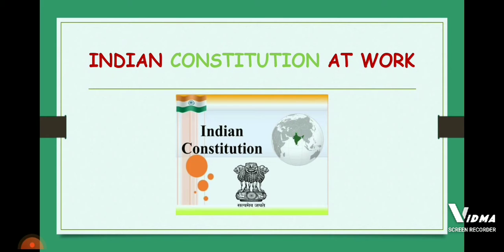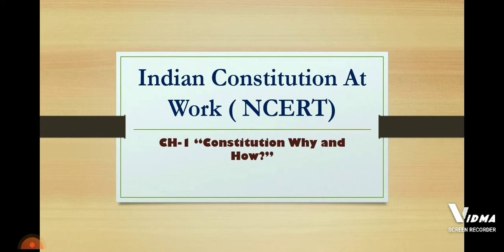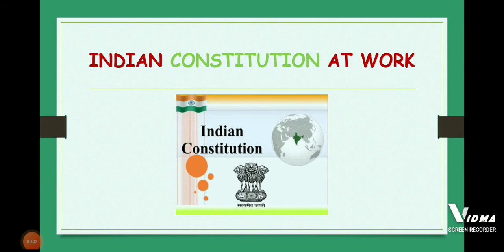So today I'm going to start the very first chapter of class 11 humanities, political science book 1, that is Indian Constitution at Work. In this book, children, you are going to study about the working of the Indian Constitution, and in these chapters we will read about various aspects of the working of our Constitution, and we will learn about the various institutions of the government in our country and also their relationship with each other.